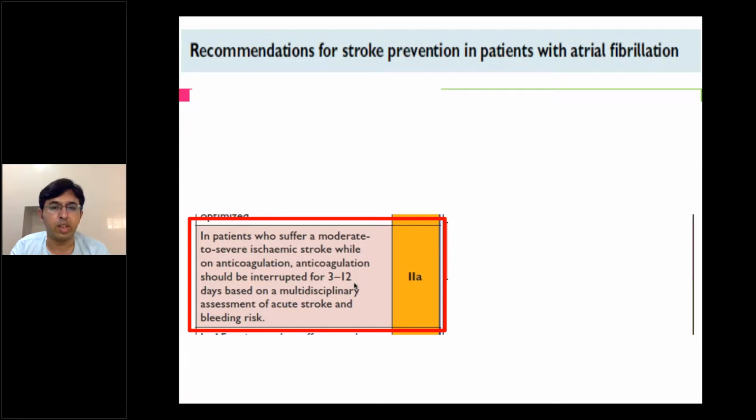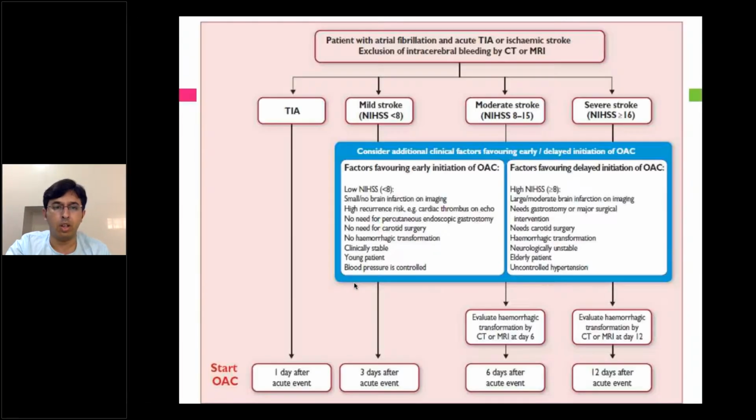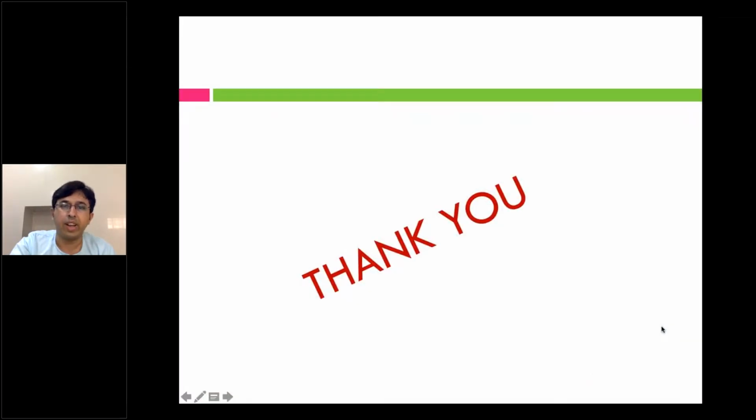They go to the extent that even if the patient is already on anticoagulation, you can withhold it for some time till the hemorrhagic transformation is contained. So stroke in an AF patient: TIA, start after 1 day, but severe stroke, up to 12 days, you can always wait.